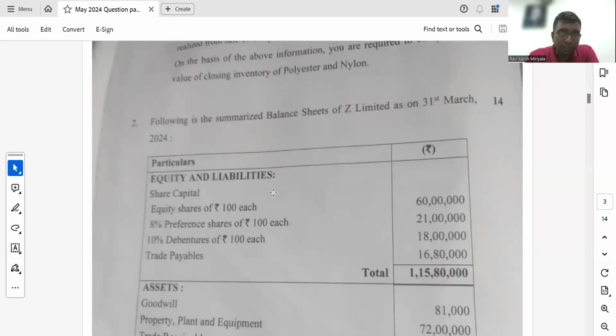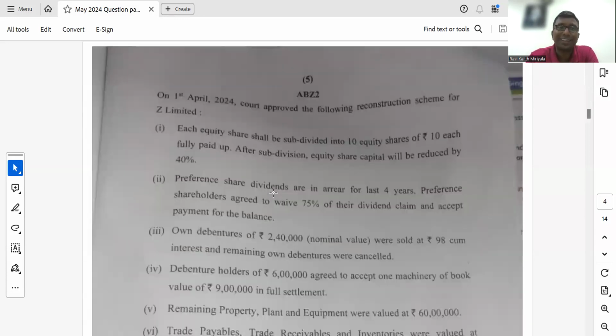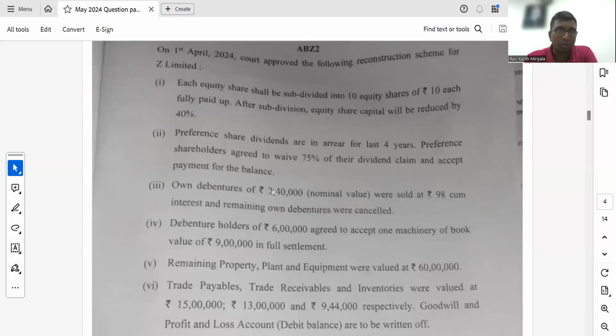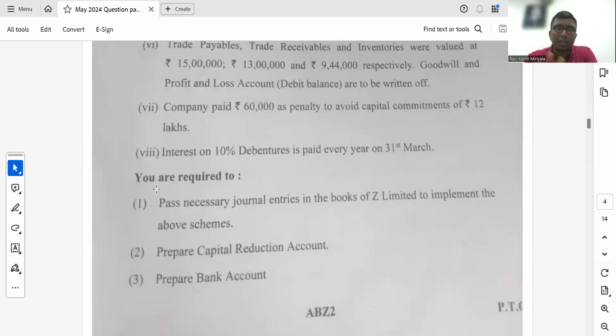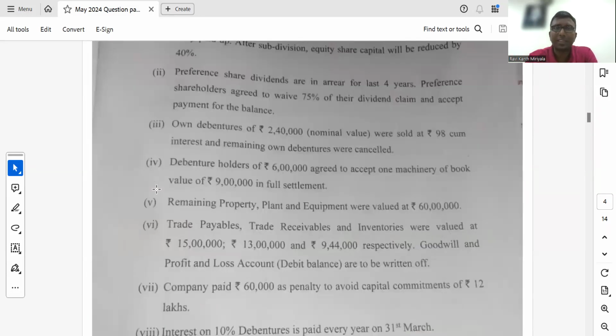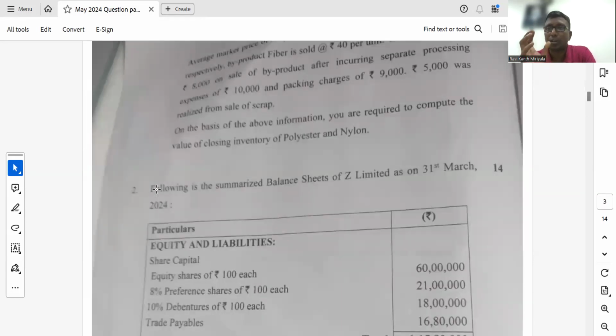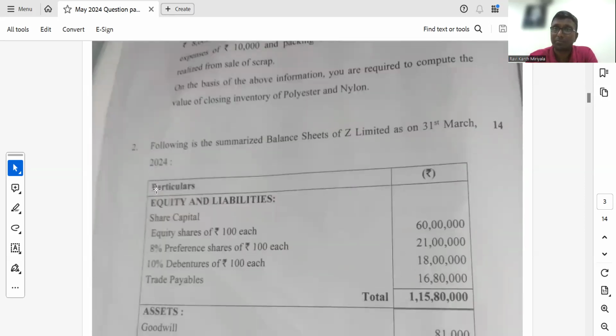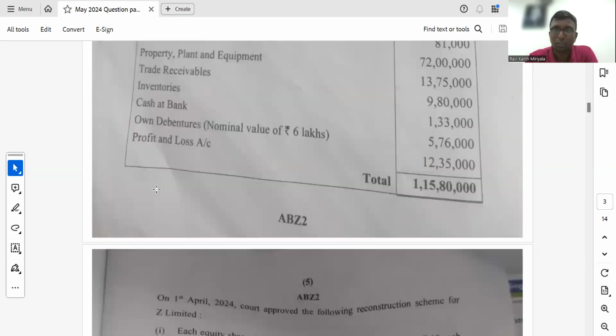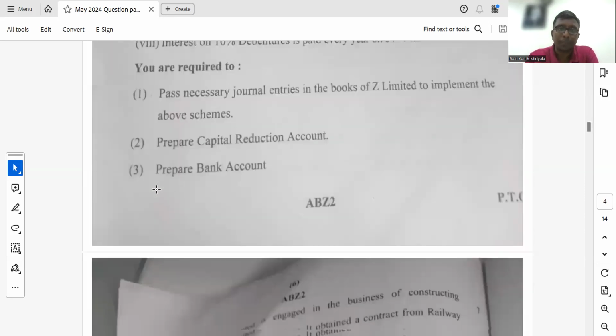So what is the second question? This is internal reconstruction. I read through almost everything, except this own debentures. If you have already heard about own debentures, this is nothing. This question is pretty easy. There is no doubt about it: capital reduction account, preparation of bank account, journal entry. It's a seriously easy question where students will be able to get more than 10 marks from here itself, which is very good for the student.